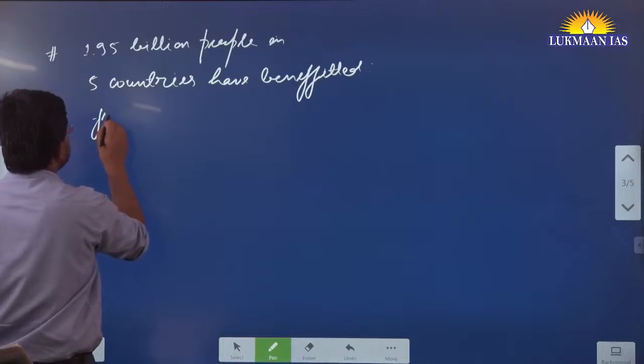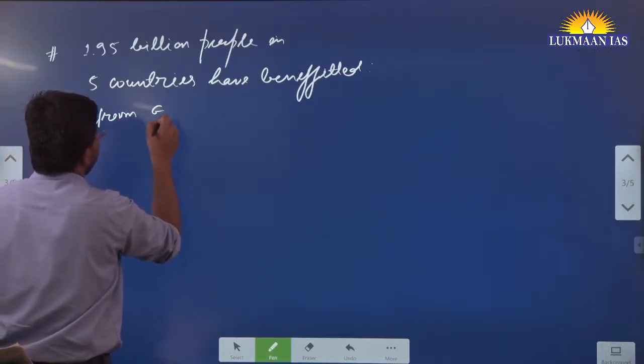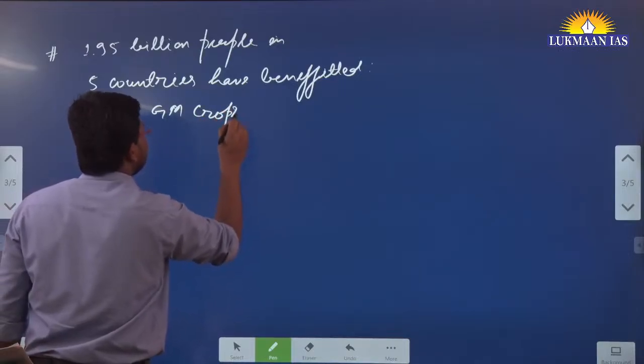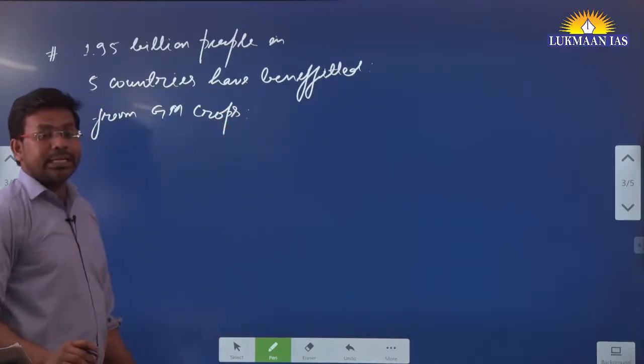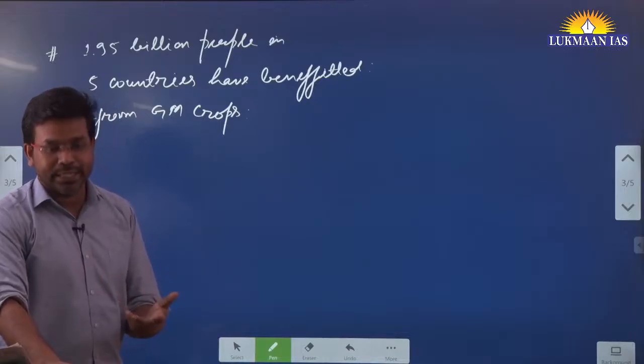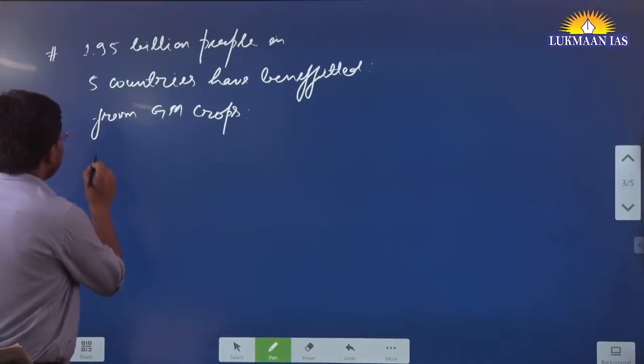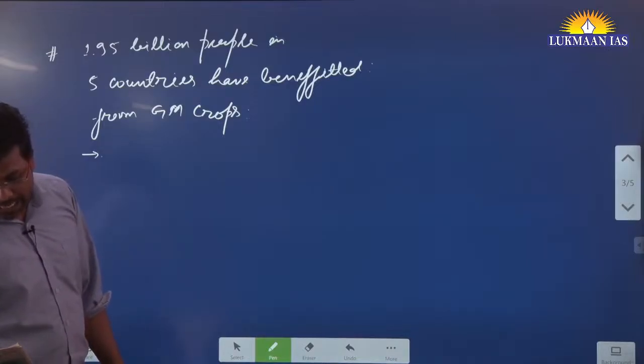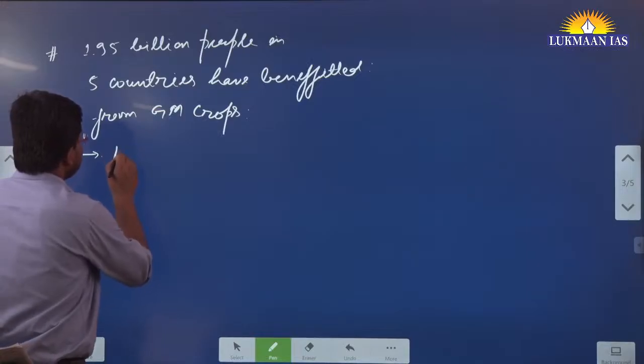GM crops means genetically modified crops. There are many countries across the world that have approved usage of genetically modified crops. And what are the names of these countries? We are going to write the names of these countries also: Argentina, Brazil, Canada, India and United States.